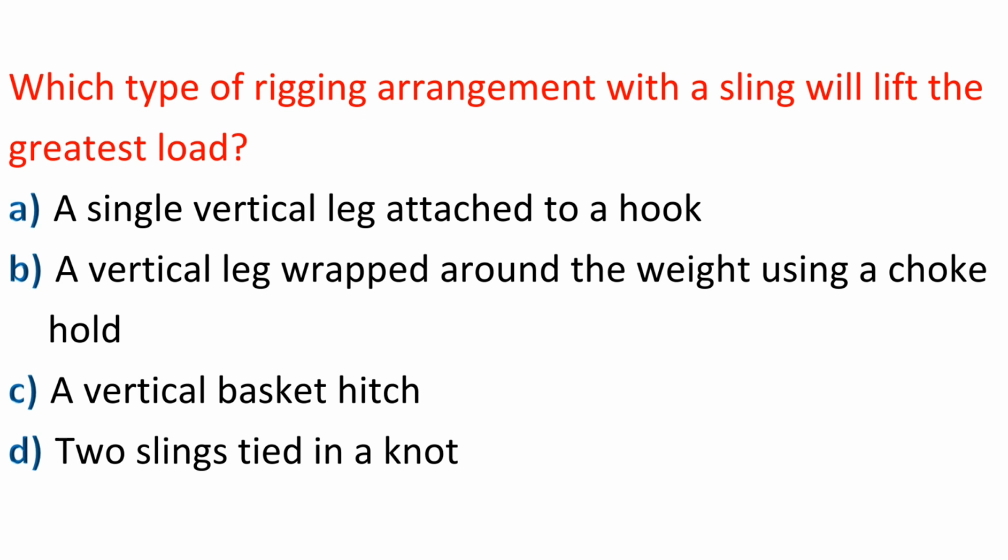Question: Which type of rigging arrangement with a sling will lift the greatest load? A. A single vertical leg attached to a hook. B. A vertical leg wrapped around the weight using a choke hold. C. A vertical basket hitch. D. Two slings tied in a knot. Answer: C. A vertical basket hitch.